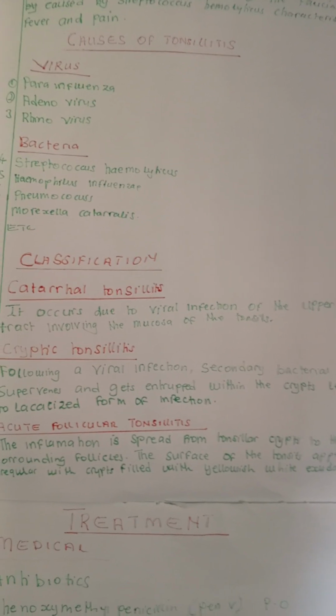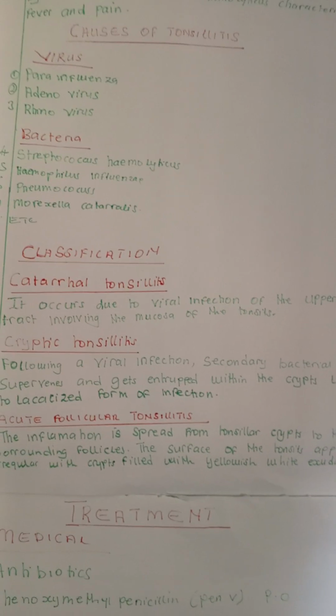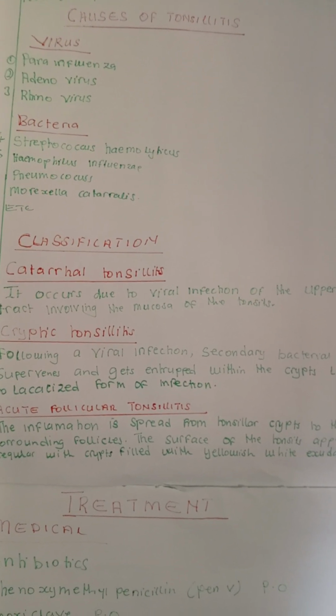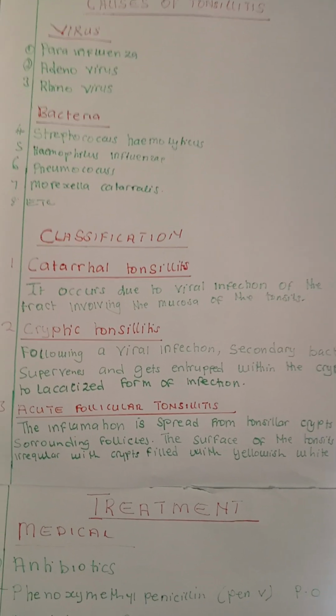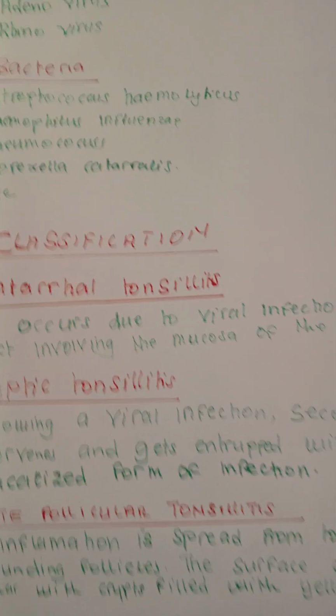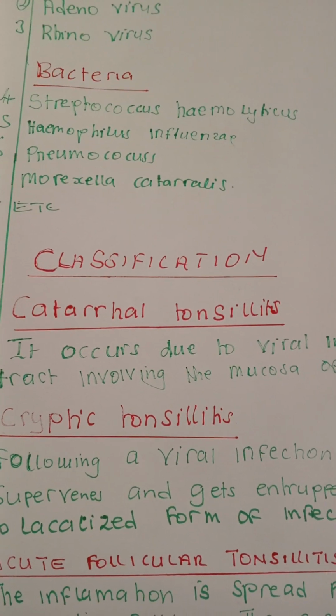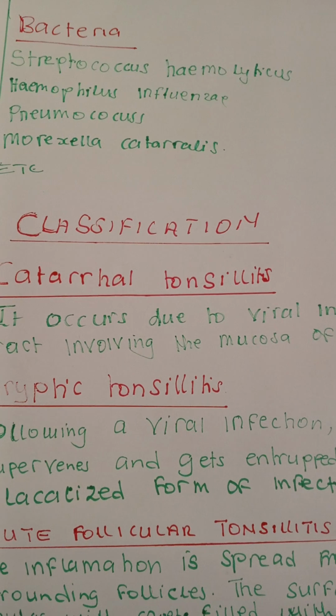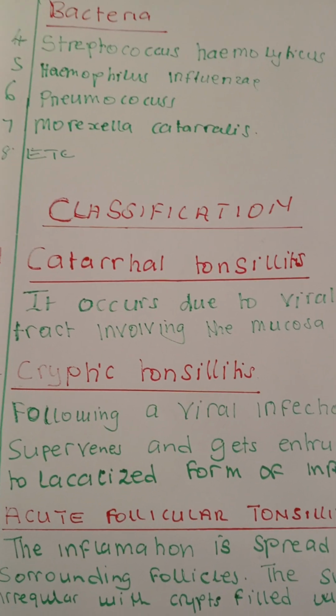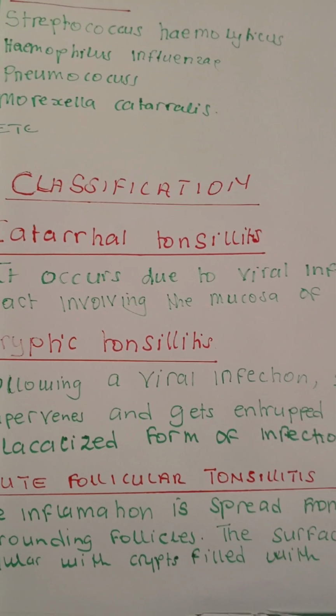So the causes are either viral or bacterial. For the viruses, we have the parainfluenza, the adenovirus, the rhinovirus. Then also bacteria, we have Streptococcus hemolyticus, the Haemophilus influenzae, the pneumococcus, the Moraxella catarrhalis, and many more other causes.